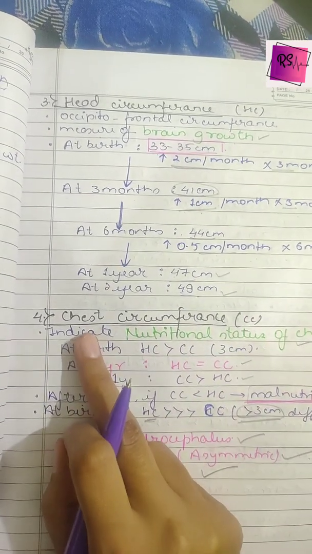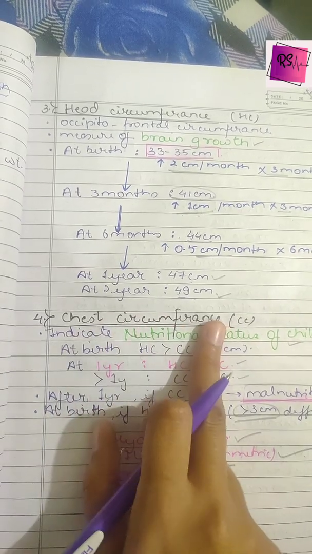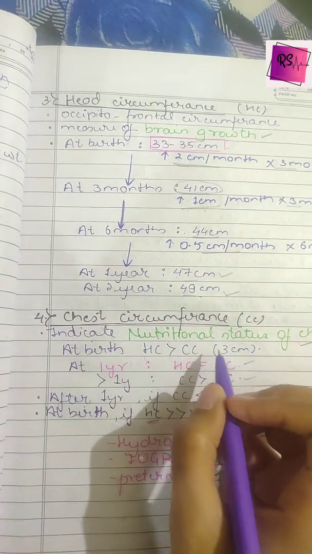Okay, now we move to the next point, that is the chest circumference in a child, that is the indication of malnutrition.